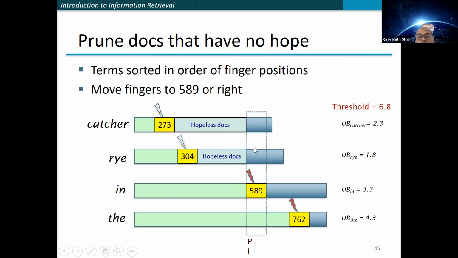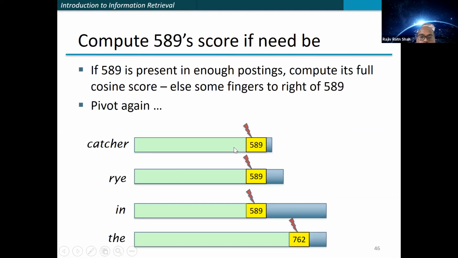In this way you can skip some of the documents, and you do not need to compute the cosine similarity for all of those. Now it has moved to 589 for all. The next is 762, and again you can move the pivot and accordingly skip, or at least perform safe ranking without computing the cosine similarity for all documents.